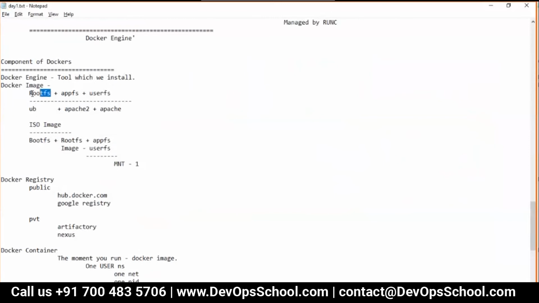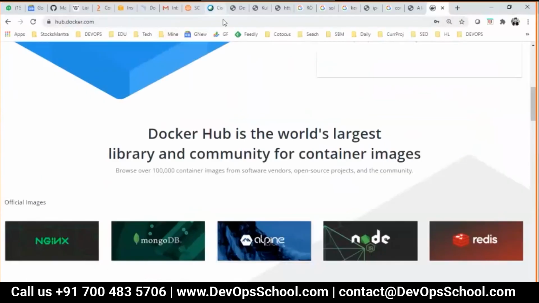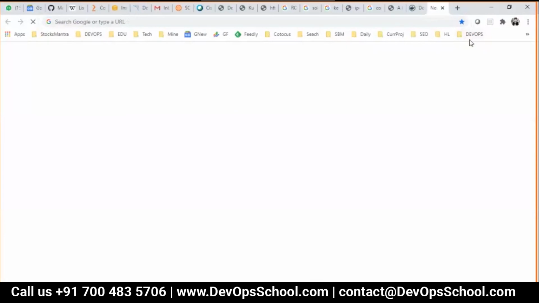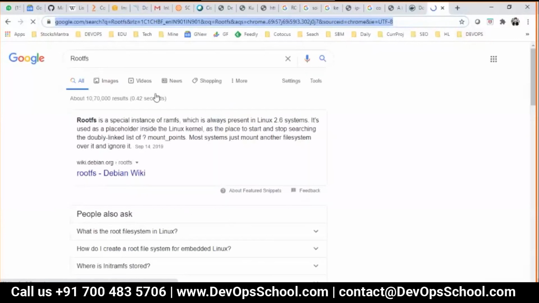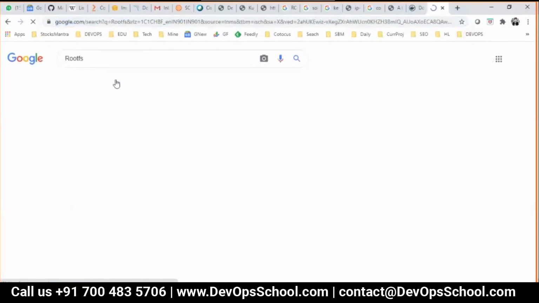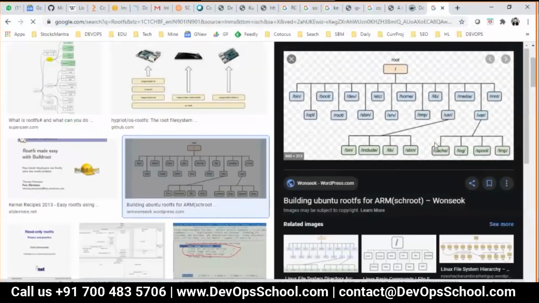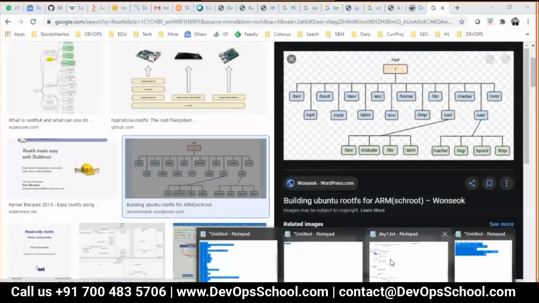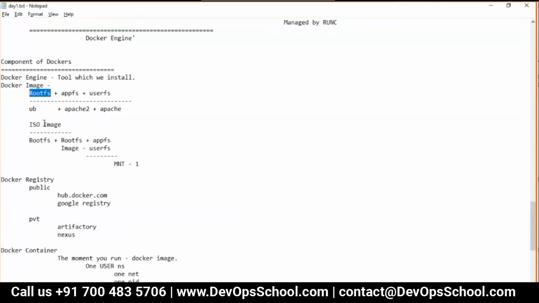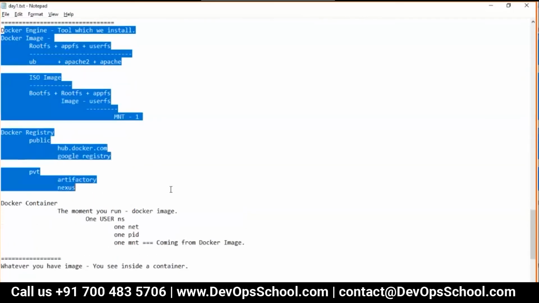And what is the content of the Docker image? It has a root file system. If you have forgotten the root file system, no problem. I'll show you one more time. This WebEx, the top, the one which keeps scrolling all the time, it's really irritating. Root file system, image, and this is a root file system. You have seen it so many times. So guys, did you understand this component of Docker?